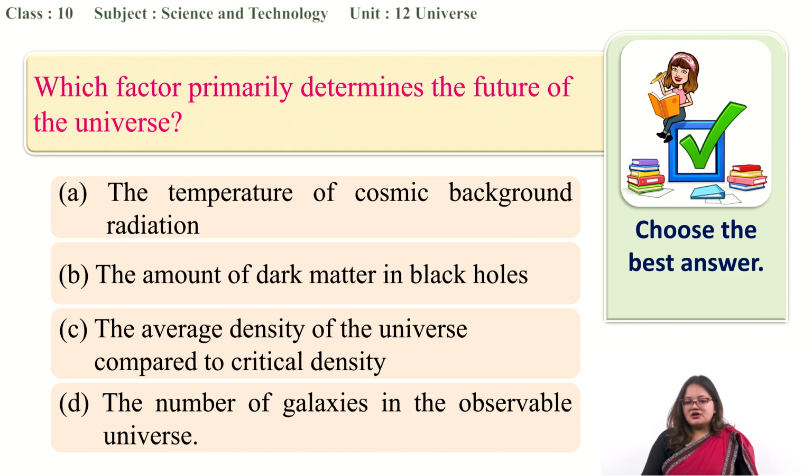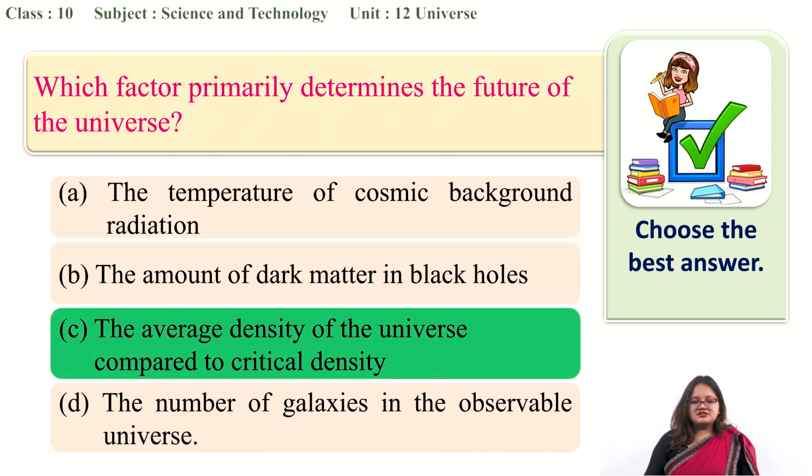Obviously, you have pointed out the correct answer, because if you look at the first option, cosmic background radiation, that was not about the future but about the origin of the universe, which supported the Big Bang, right? It was the evidence of the Big Bang. So amongst the four options, the correct one is obviously option C, the average density of the universe compared to critical density. So it is determining the future of the universe.